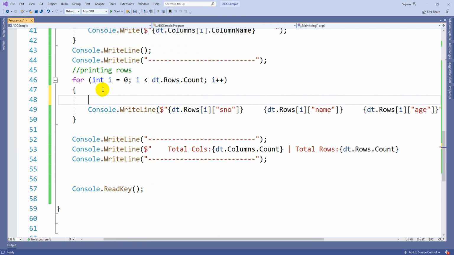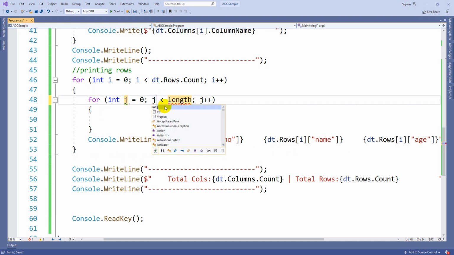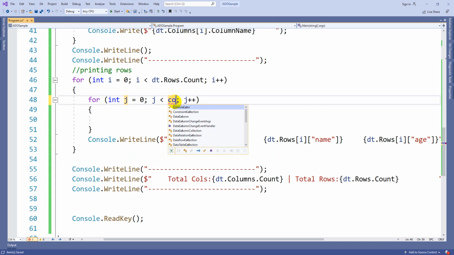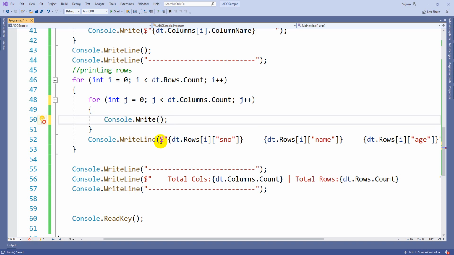Take one more for loop, because when you know how many columns there are, you repeat a loop over dt.Columns.Count. Here you take a simple Console.Write, not WriteLine.